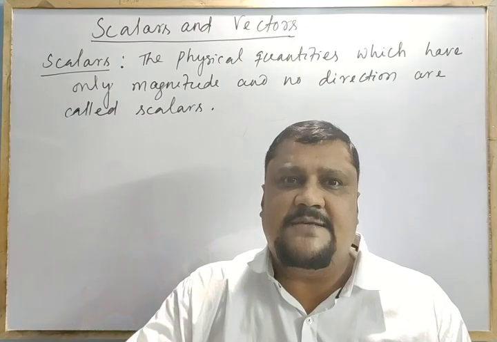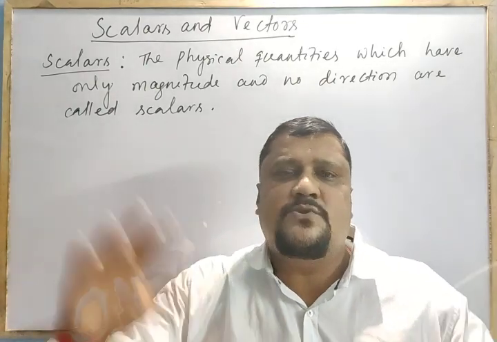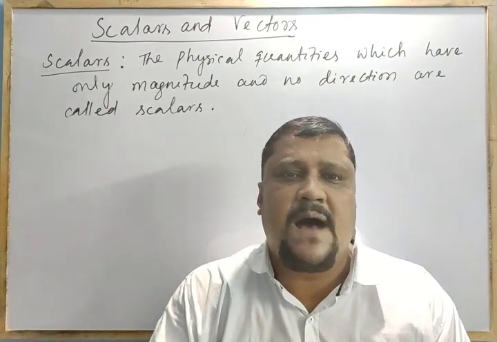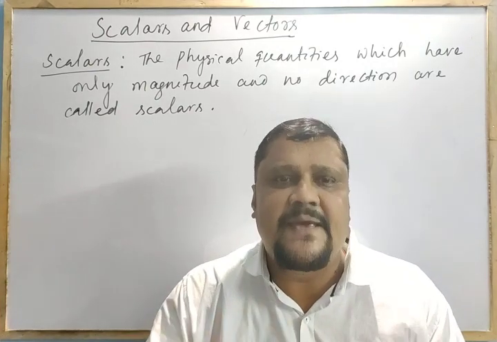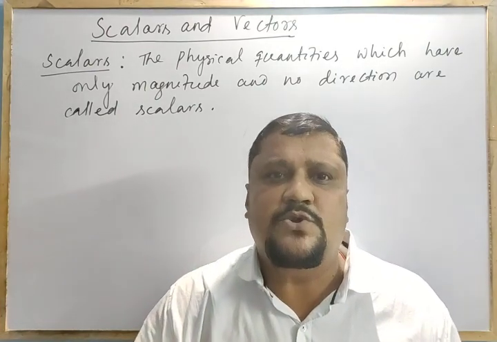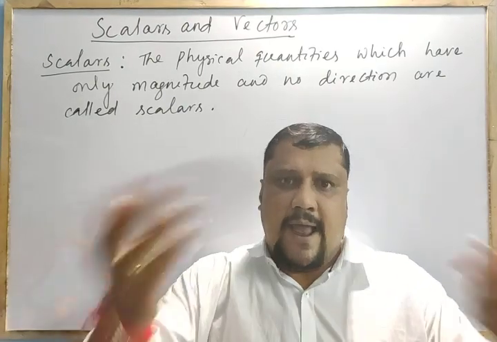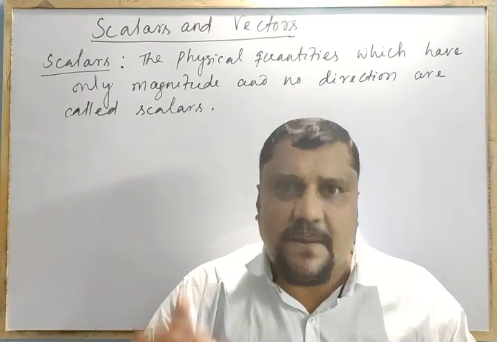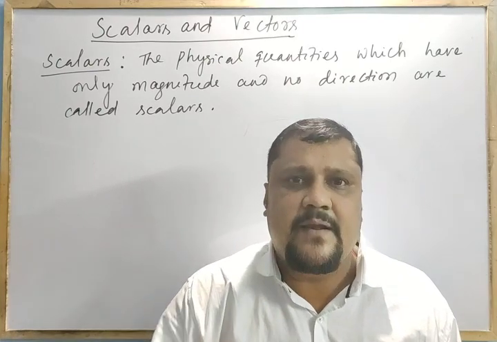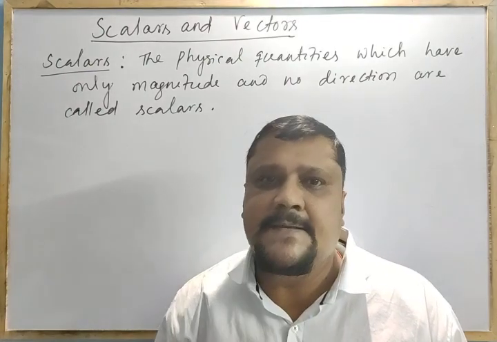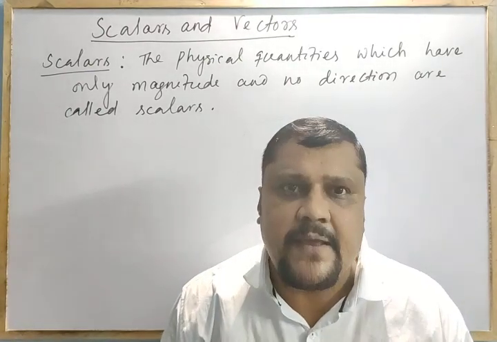Already I have 5 kg, he brought 2 kg, so the total mass of potato with me is 5 plus 2, 7 kg. Or I have 5 kg of potato, my friend took 2 kg from me.